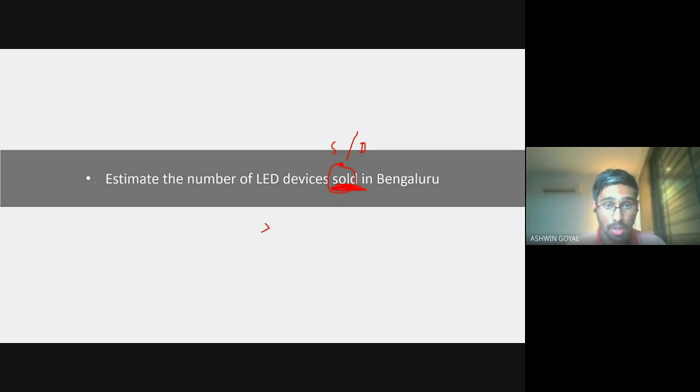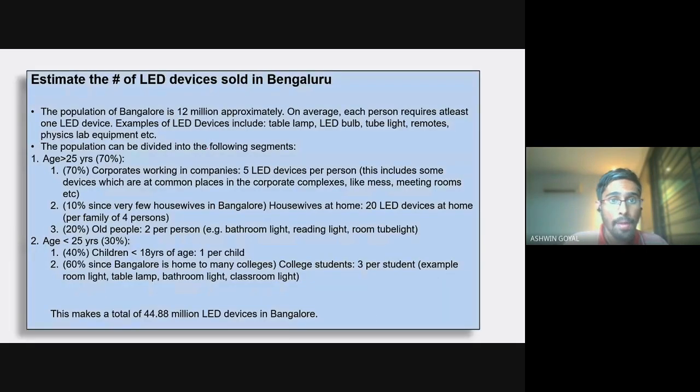So this is my answer for this question. First of all, I've told you that you need to know the population of Bangalore, 12 million approximately, and what all does a person on average require? For example, table lamp, LED bulb, tube lights, even remotes have LED lights, right? Even physics lab equipment, lots of requirements are there. So I've divided it basis the age, greater than 25 years, less than 25 years.